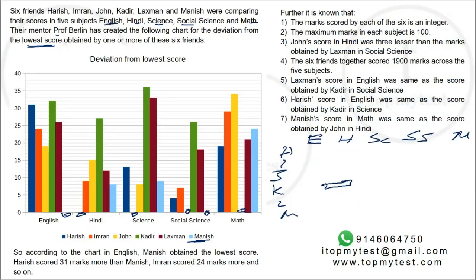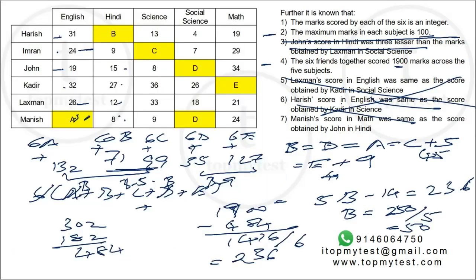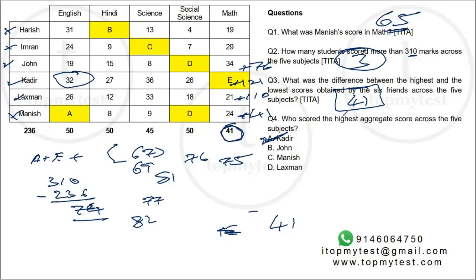Right? It's a very interesting set. It's very interesting in the way the data is actually presented. You need to be patient at multiple levels. First, you need to understand how the data is actually being presented. These missing numbers are not missing, these are actually zeros. Then know that you have to tabulate it slowly. Once you tabulate it, then go to the rest of the questions. Be patient, solve it. In an exam situation, it's going to take you between 9 to 12, 13 minutes. It's a moderate level set, but pretty lengthy, and it is going to test your patience. But once you spend that 8-10 minutes properly, the questions can actually be solved very easily.